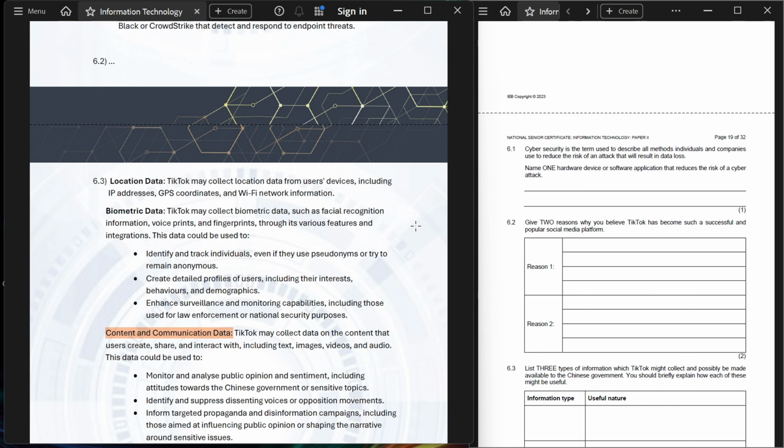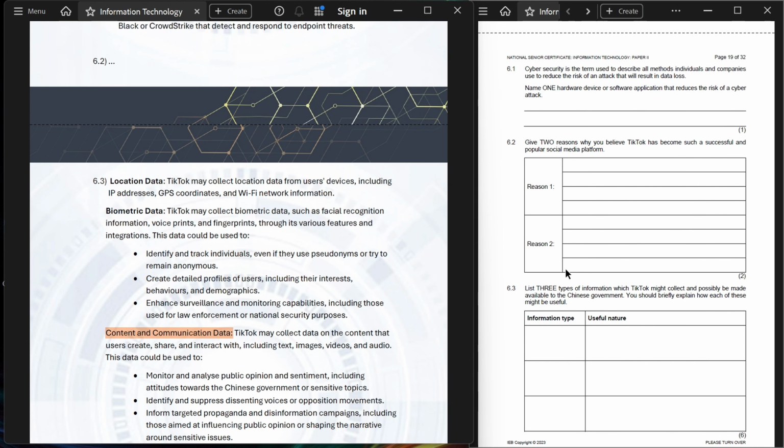This data could be used to monitor and analyze public opinion and sentiment, including attitudes towards the Chinese government or sensitive topics. This data could be used to identify and suppress dissenting voices or opposing movements. This data could also be used to inform targeted propaganda and disinformation campaigns, including those aimed at influencing public opinions or shaping the narrative around sensitive issues.